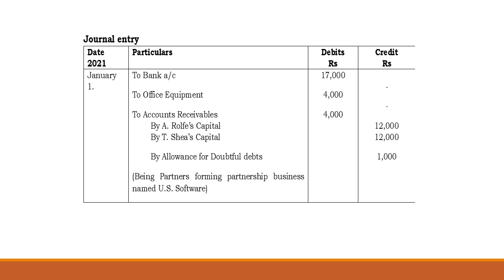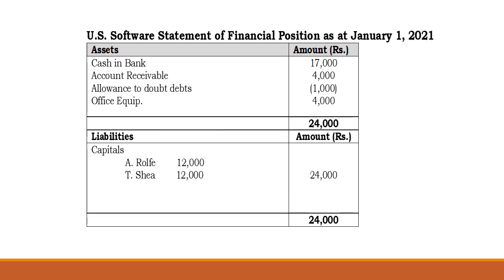We have to debit all assets: bank 17,000, office equipment 4,000, account receivable 4,000, and credit the A-ROF capital and the T-Share capital of 12,000 each. The allowance for doubtful debt of 1,000 is shown on the statement of financial position. Assets: we have cash in bank, account receivable, allowance for doubtful debts, and the office equipment of 4,000. So this gives us 24,000, which is equivalent to the capital of A-ROF and T-Share of 12,000 each.